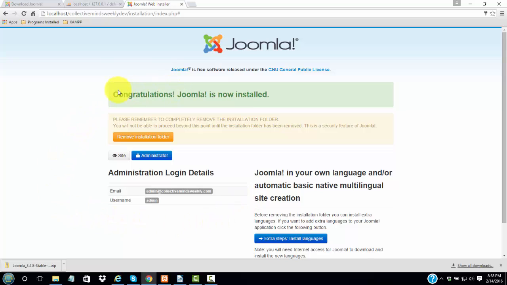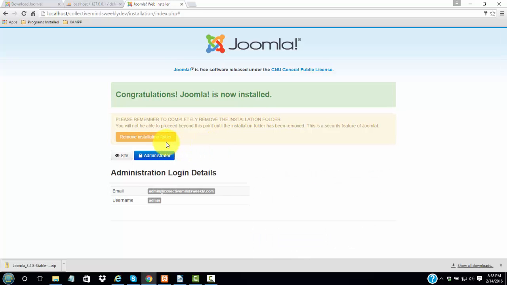Okay, and we've created our database with our tables in it. And the next thing we want to do is there's a button here that says remove installation folder. You always want to do this so people can't go in and install something else. So we're going to click the orange button, and it says installation folder successfully removed.